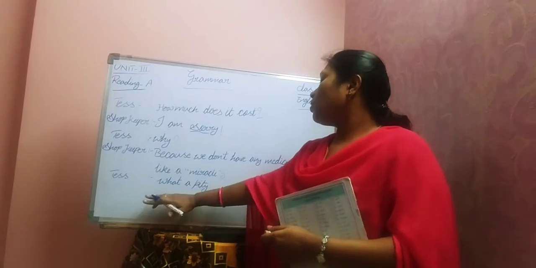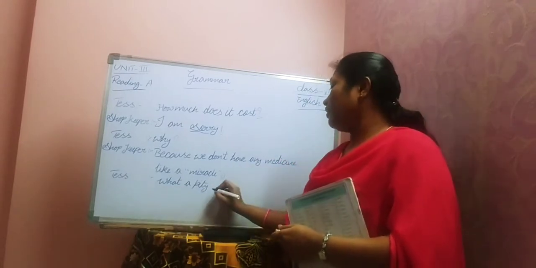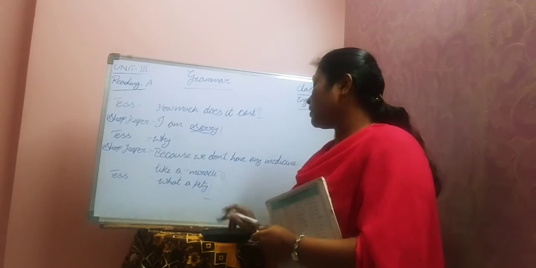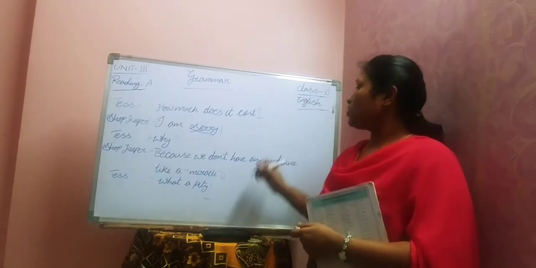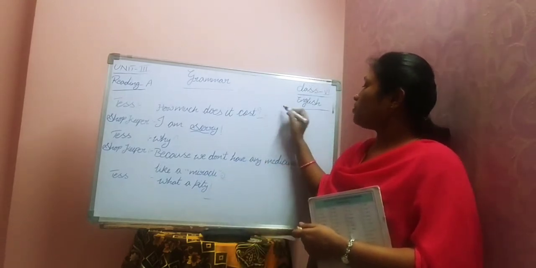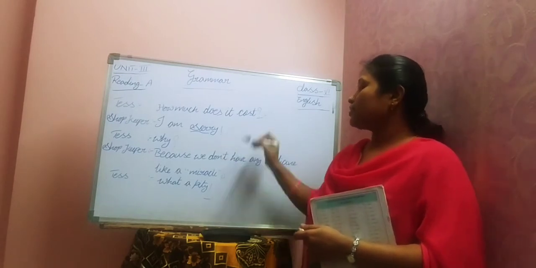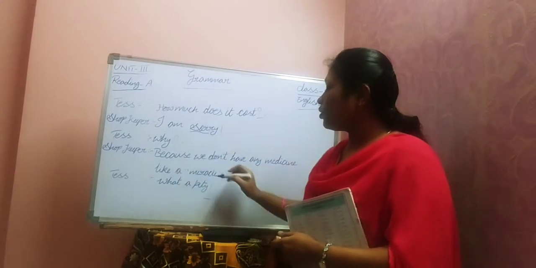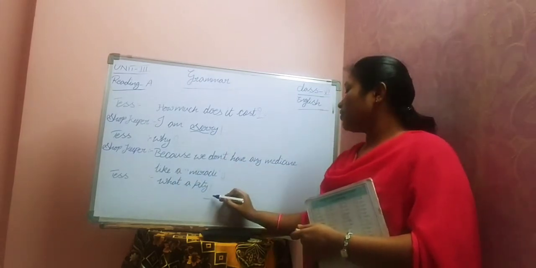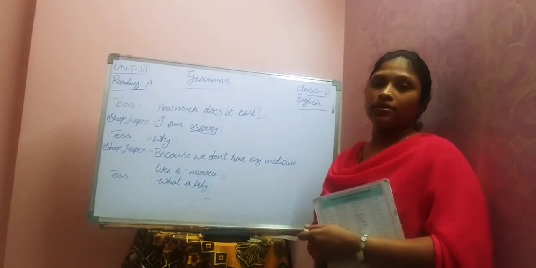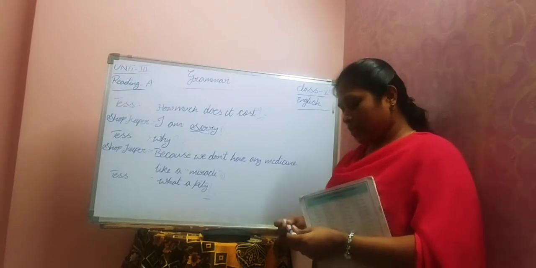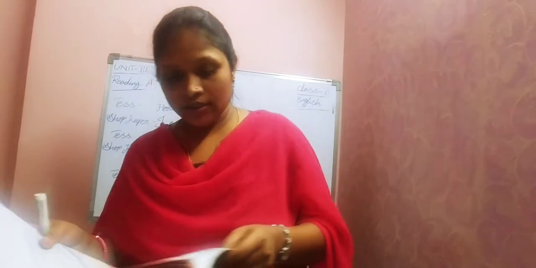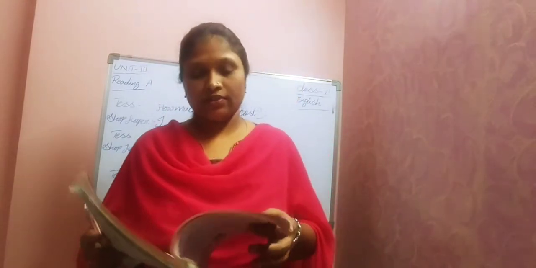Last one, what a pity. Again, that's a feeling. So you need to write an exclamation mark. So the first one is a question mark, second one exclamation mark, third one question mark, fourth one no changes, fifth one exclamation mark. Understood? Copy it. Okay. So now let's move on to the next topic, that is apostrophe.